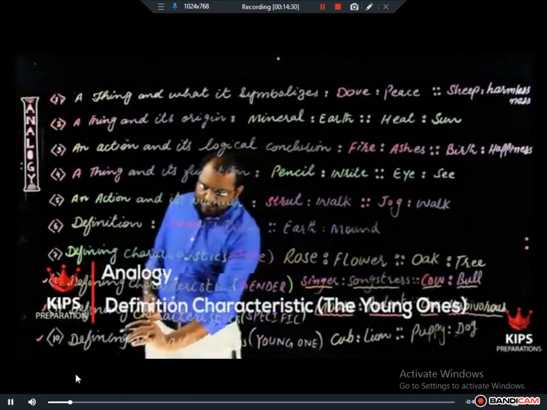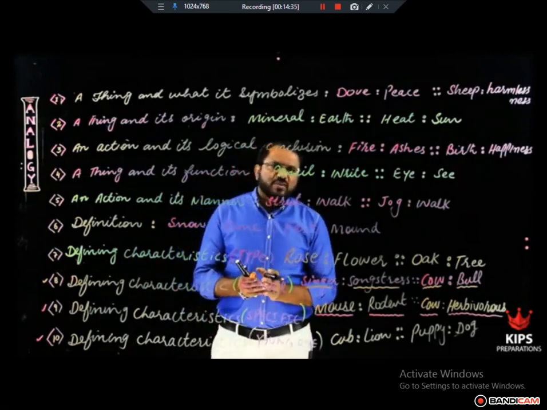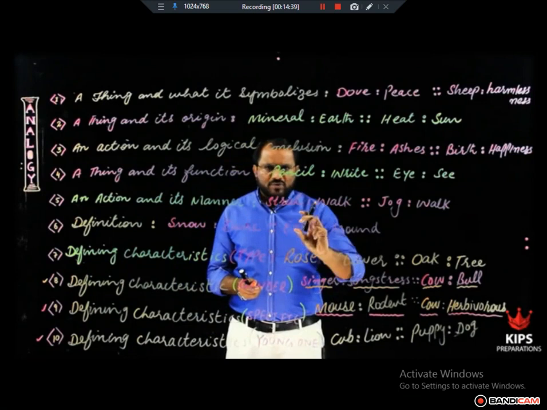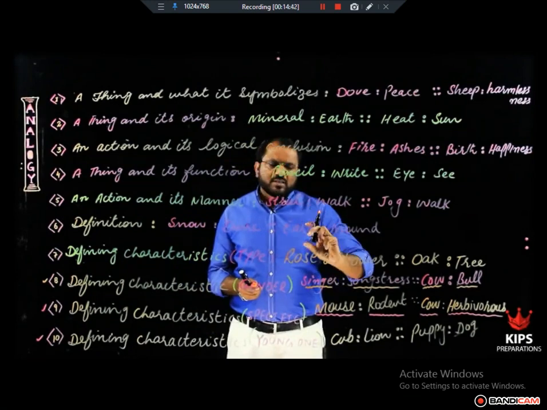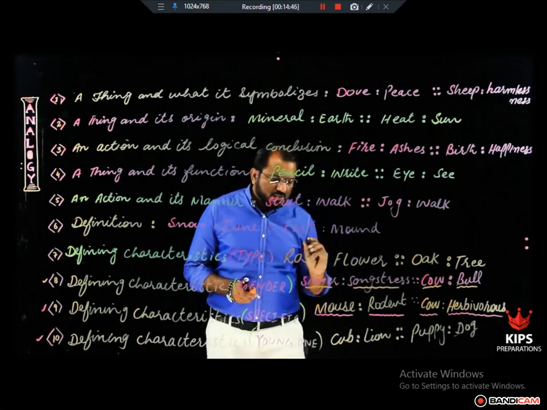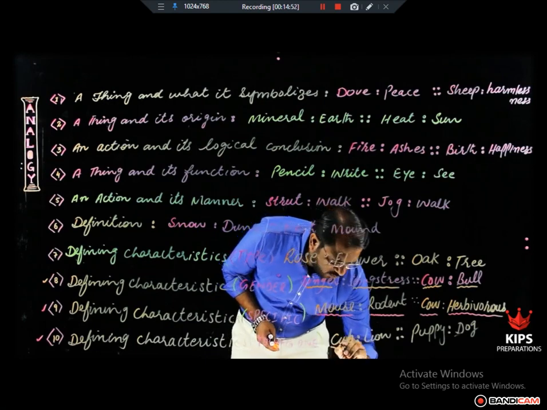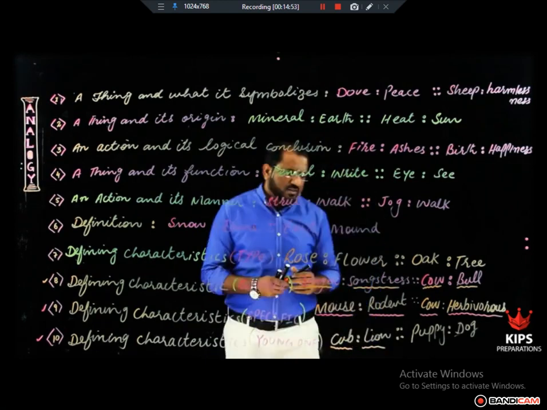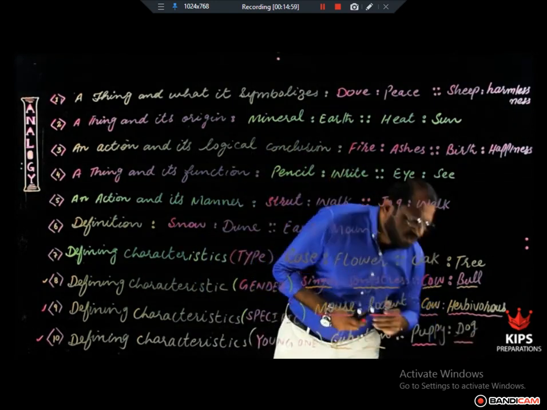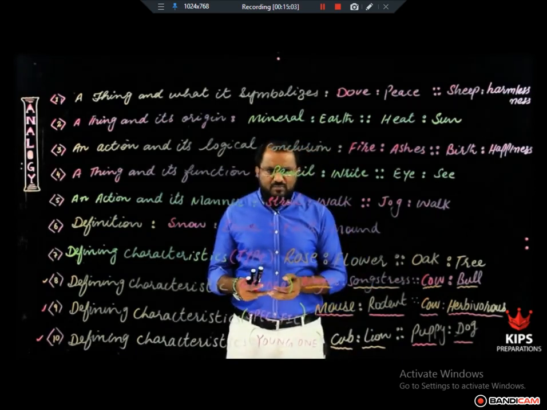Relationship is defining characteristics with respect to young one. In this kind of analogy pair of words, one word is the name of the young one and the other word will be the name of the grown-up, right? For example, by definition, cub is the young one of lion. In the same manner, puppy is the young one of dog. In the same manner, chicken is the young one of hen, right?